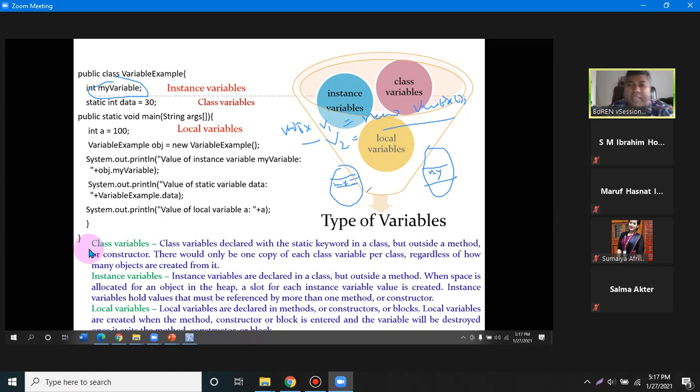Now, if I change v2.myVariable equal to 10, only this one will be changed. This one will be 10. And v1.myVariable equal to 30, so only this one will change. They are different from one another because they are two different instances in two different objects. If one changes, the value of the other may not change.